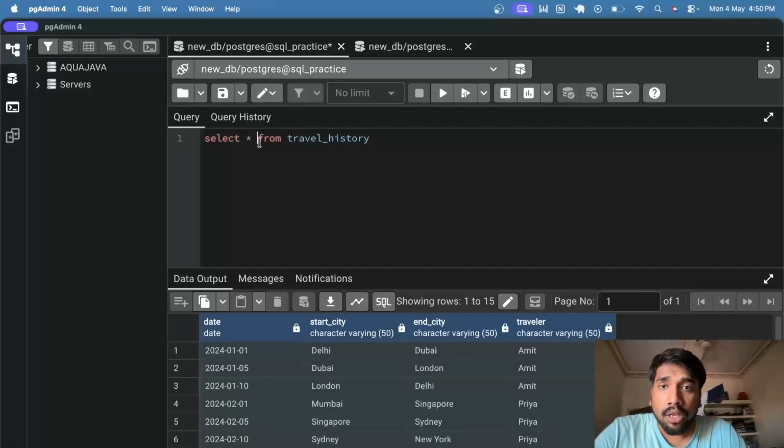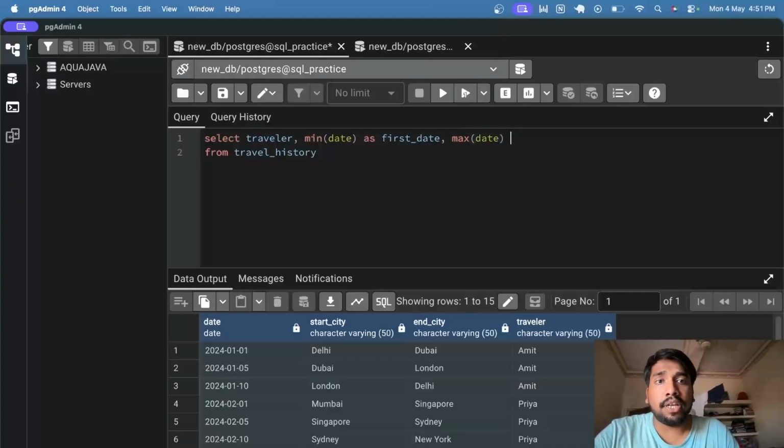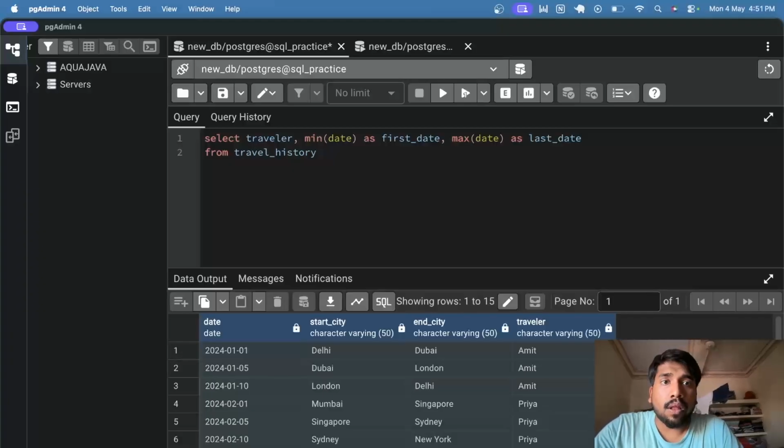So for this, I will write select traveler, then min of date as first date, then maximum of date as last date, from travel history, and then we will group by traveler.